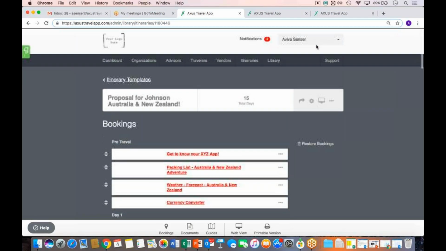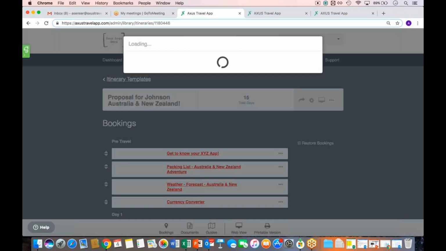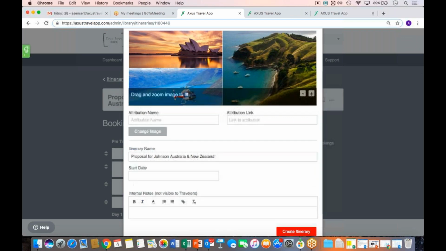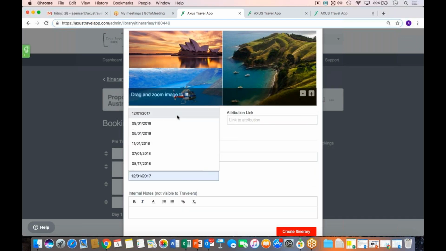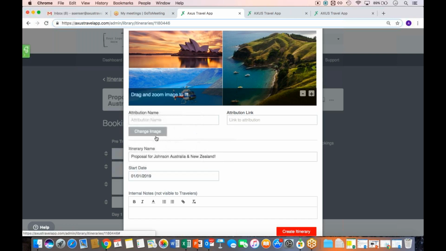And then just to kind of do full circle on the library, once you are ready, click that create itinerary from template icon. It's going to ask you for your start date. So, let's say January 1st. Maybe I'm going to knock out at this point that proposal form.